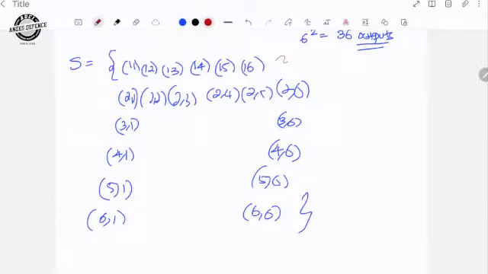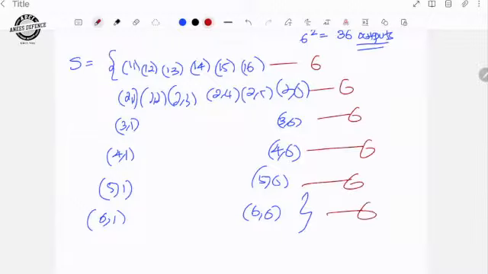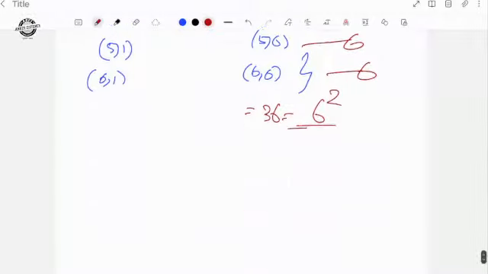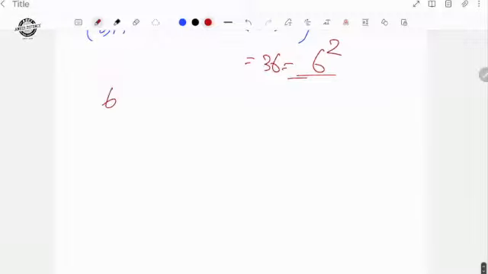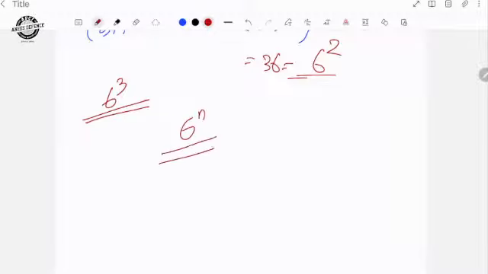So here you are getting 6 outputs, 6 outputs, 6 outputs, 6 outputs, 6 outputs, 6 outputs. So 6 into 6, you are getting 36. That is equal to 6 raised to 2. So if you throw a die 2 times, you will get 6 raised to 2 outputs. If you throw a die 3 times, you should get 6 raised to 3. If you throw a die n times, you should get 6 raised to n outputs.